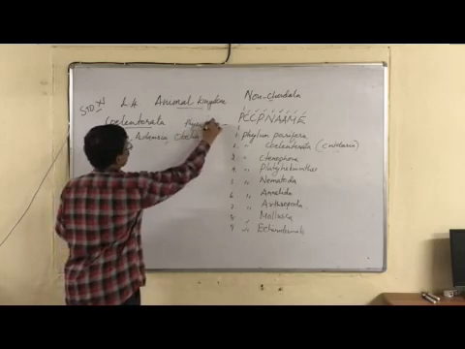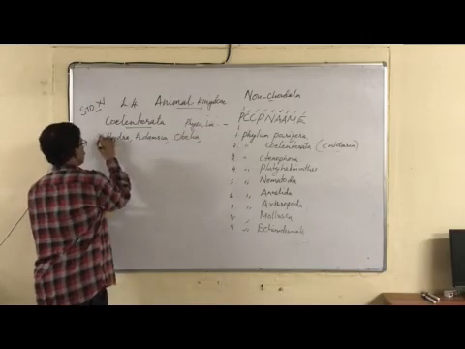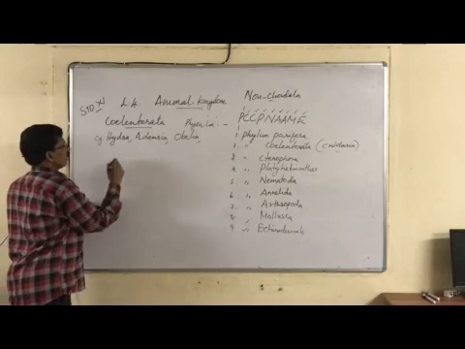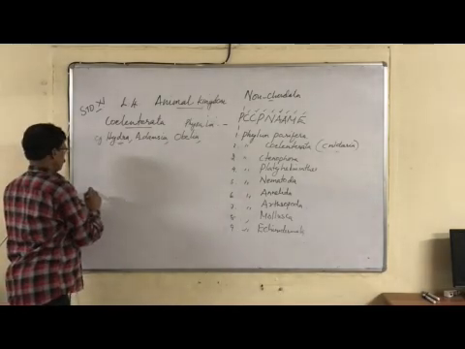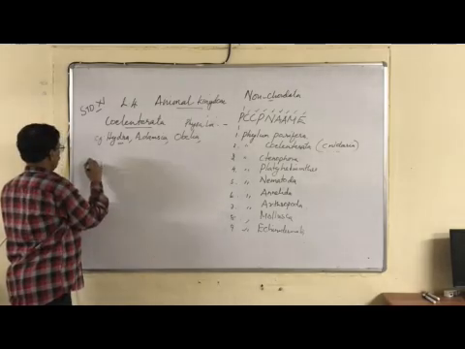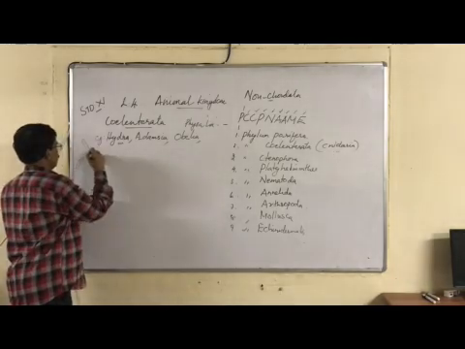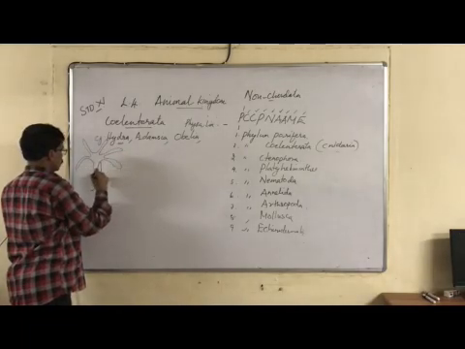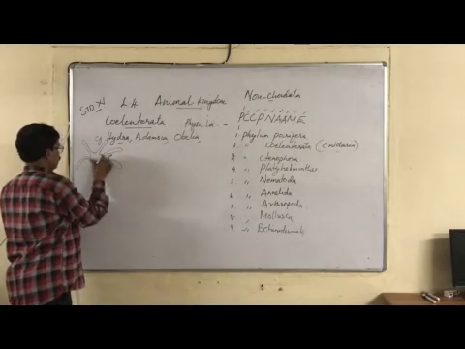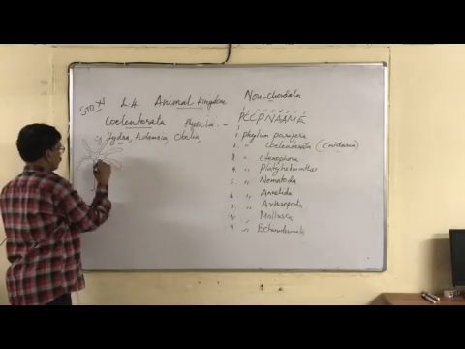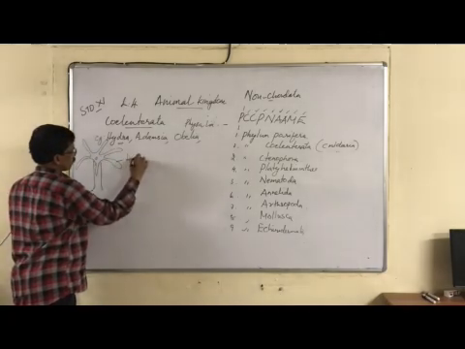All these are very famous examples of coelenterates. Of these, Hydra is the most famous. You know Hydra: Hydra with tentacles, and a mouth at the center. These are called the tentacles.